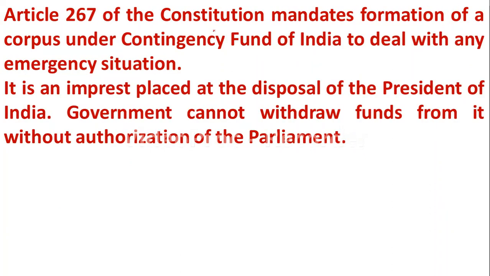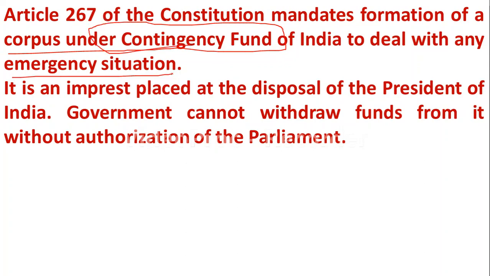Article 267 of the Indian Constitution mandates formation of a corpus under the Contingency Fund of India, and it is going to deal with emergency situations. It is an imprest placed at the disposal of the President of India, and the government cannot withdraw funds from it without authorization of the Parliament.